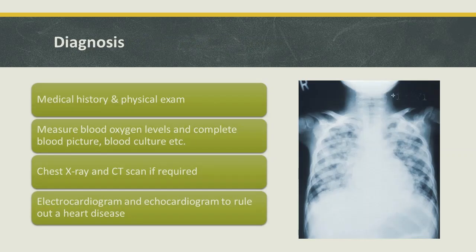How to diagnose acute respiratory distress syndrome? As in all other diseases, medical history and physical examination are the most important. Measurement of blood oxygen levels, complete blood picture, blood culture, etc. also help. Chest X-ray and CT scan if required, and electrocardiogram and echocardiogram to rule out a heart disease.